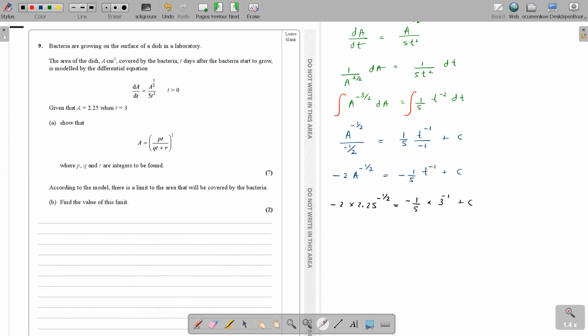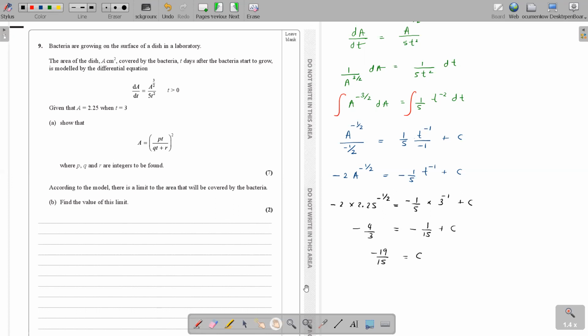Minus 2 times 2.25 to the power minus half. How much is it? Minus 4 over 3, miss. And this one? Minus 1 over 5 times 3 to the power minus 1 is minus 1 over 15. Now bring minus 1 over 15 to the other side and get the c value. c equals minus 19 over 15. c is minus 19 over 15.